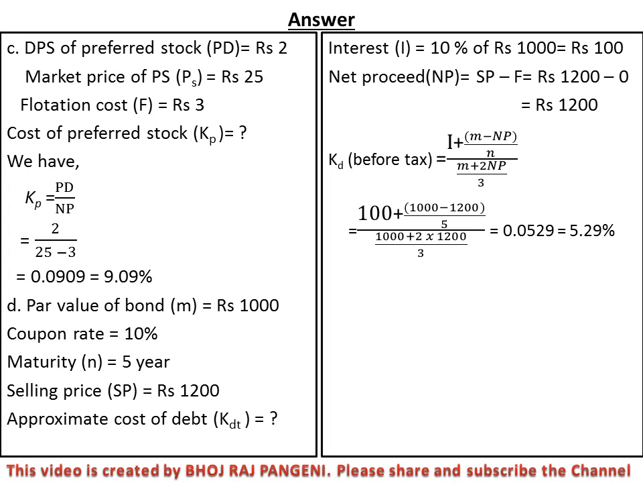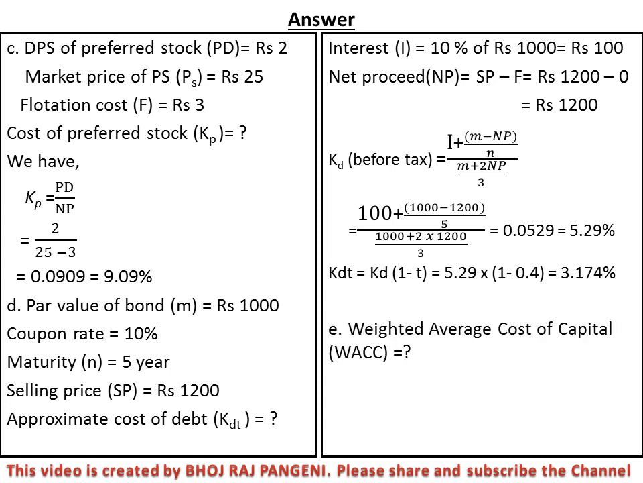After that it is not complete. The cost of debt after tax KDT equal to KD into (1 minus T). KD is already calculated, 5.29 into (1 minus tax). 1 minus T means 1 minus 0.4. Don't write 1 minus 40. 40% means 40 divided by 100. That's why 0.4 is our tax rate. 5.29 into (1 minus 0.4) equal to 3.174%. That is the cost of debt after tax.